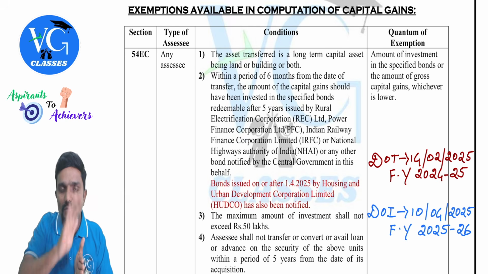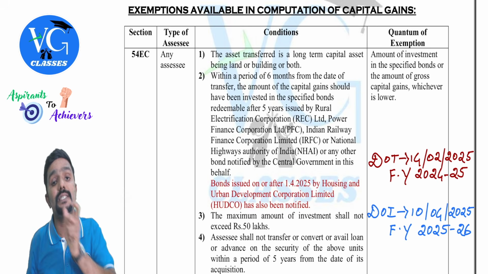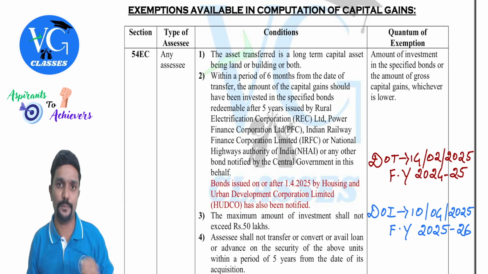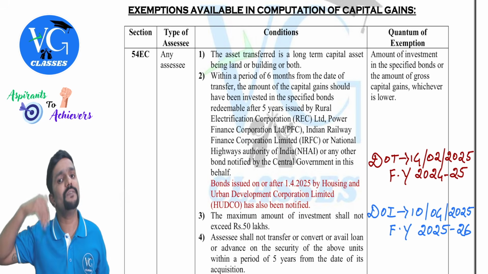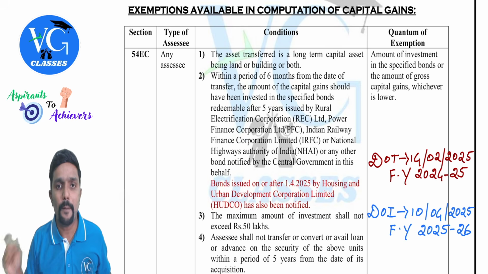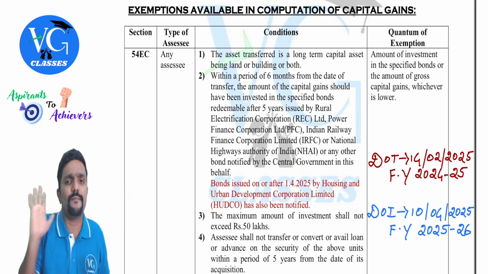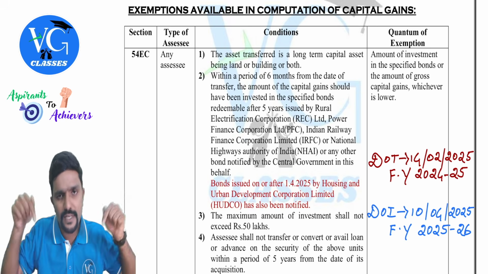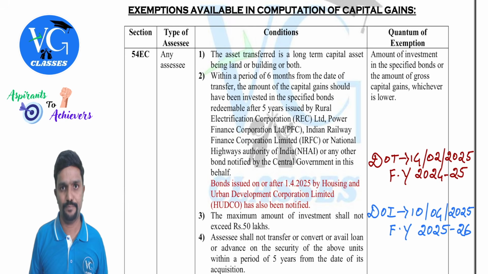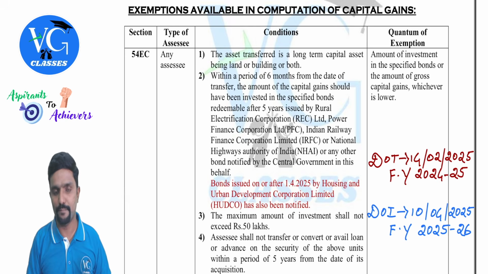Whereas the date of investment in these bonds should be within 6 months from the date of transfer. So even though the date of investment is falling in the next financial year, if it is within 6 months from the date of transfer, can we claim the exemption in the current year? Yes, we can claim. I will explain this with an example.